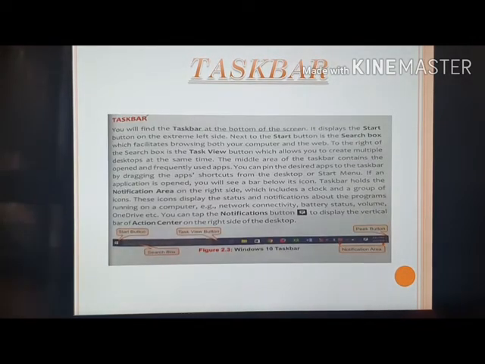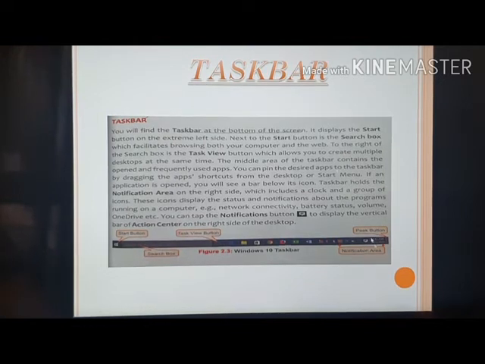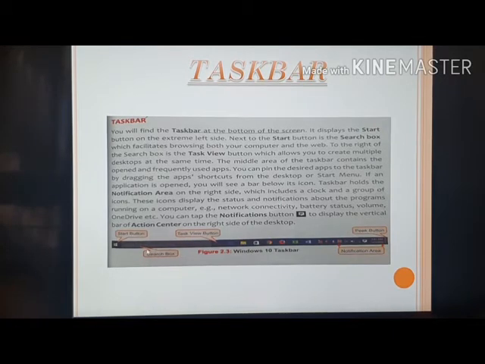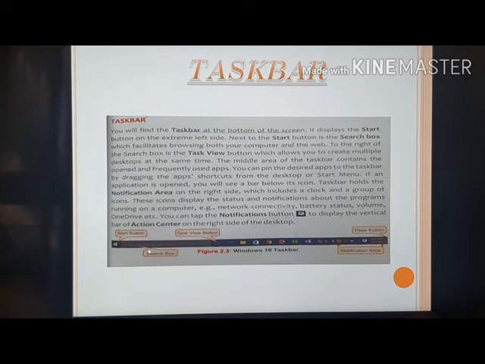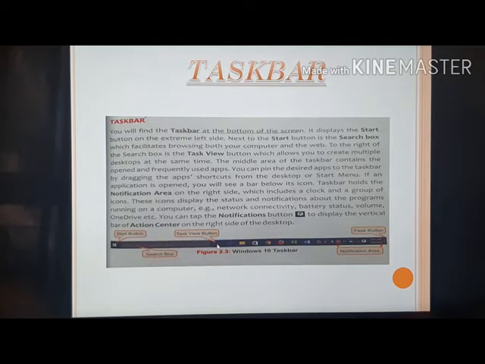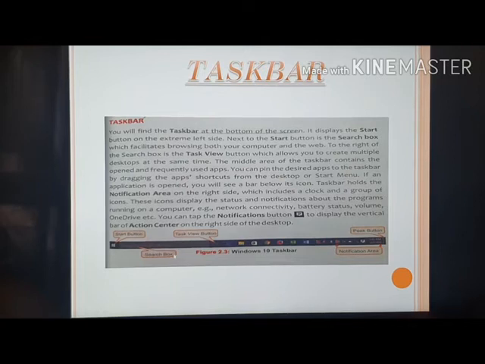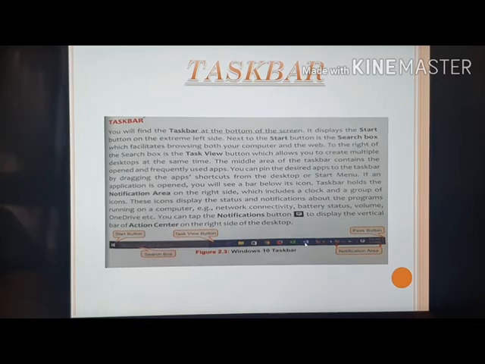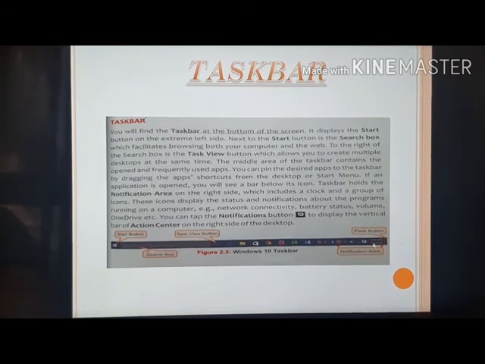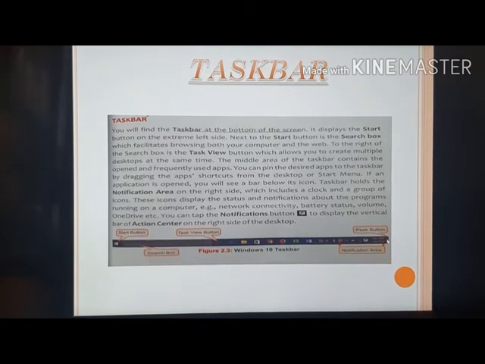What is the taskbar? You will find the taskbar at the bottom of the screen like this. It has a start button. Here we have a search box. We can search any application by entering here. Now the task view button. Using the task view button we have performed many functions like windows side by side, and we have created many desktops also. And these are the shortcuts or open windows currently in our system. Here we have the notification area. At the corner we have the peek button.